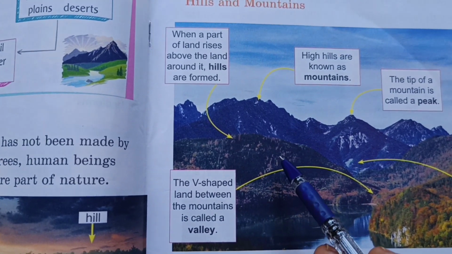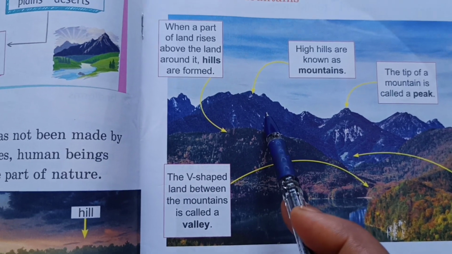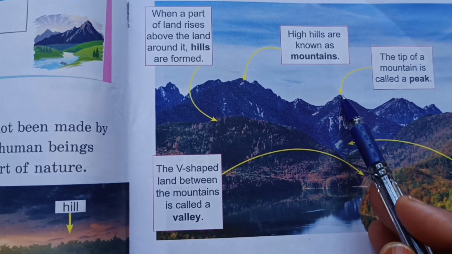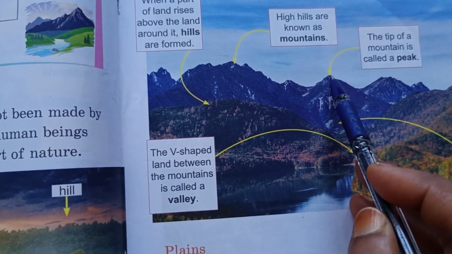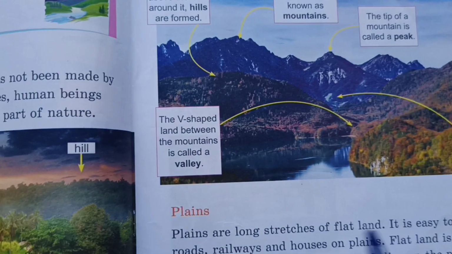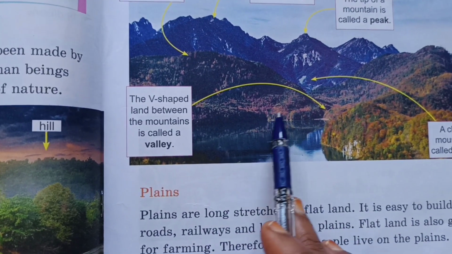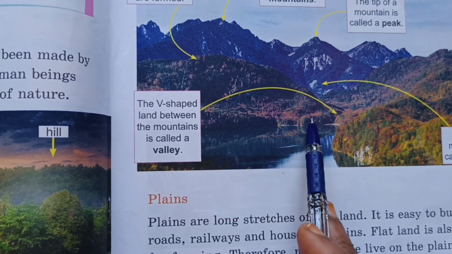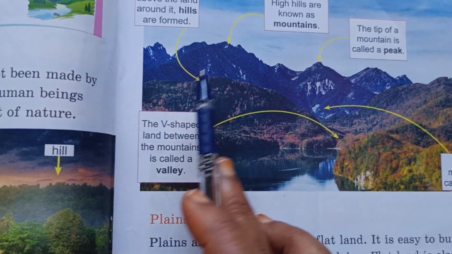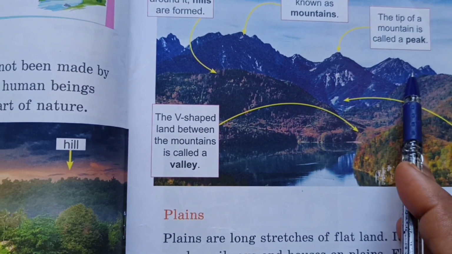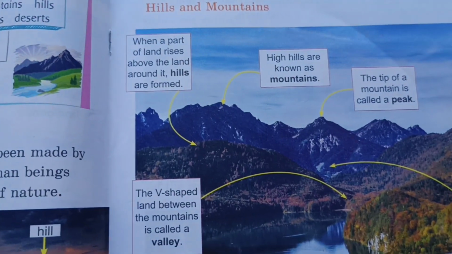The tip of the mountain is called a peak. The V-shaped land between the mountains is called a valley. A chain of mountains is called a range. Is it clear? So this is about hills and mountains.